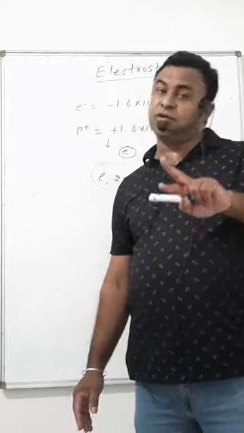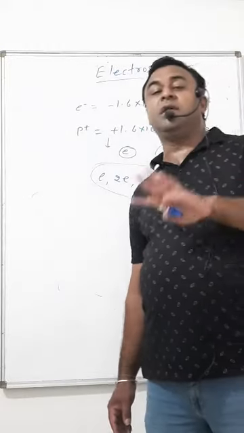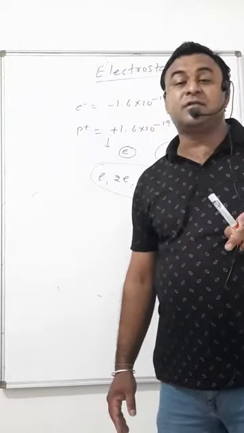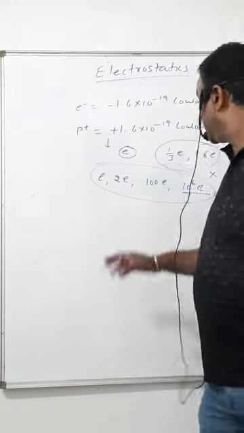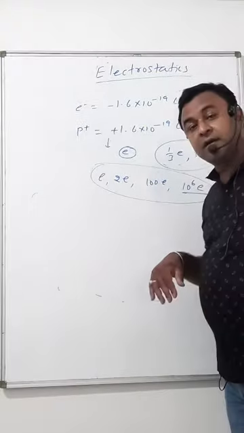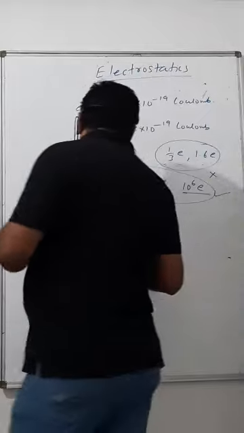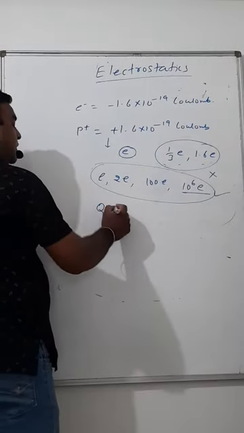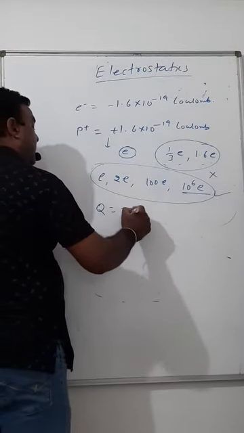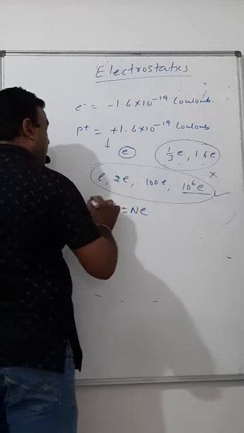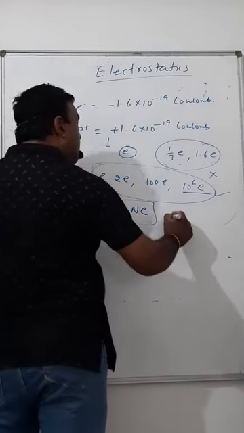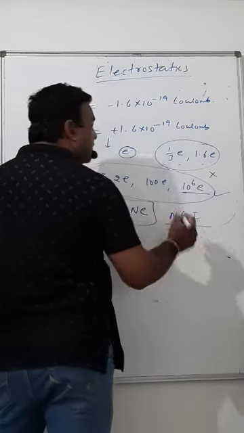Two electrons doing the same, coming or leaving the surface, give plus 2E or minus 2E, plus 100E or minus 100E. Means if there is some charge Q, then it will be plus minus NE, where N belongs to integer.